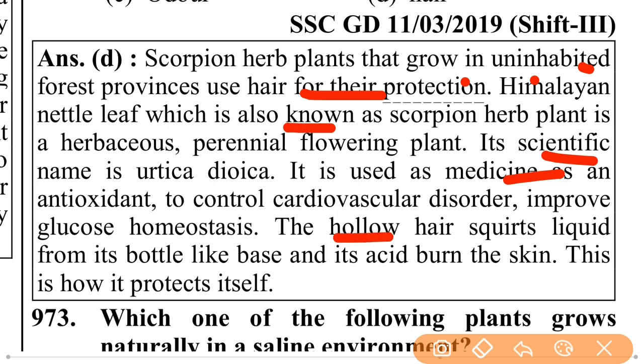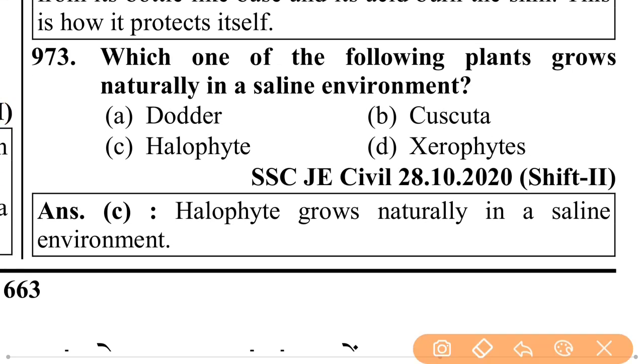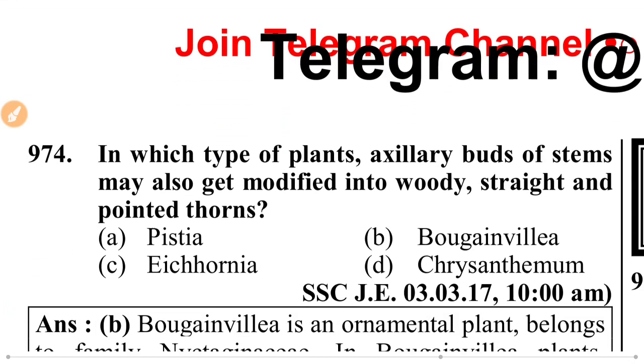The hollow hair squirts liquid from its bottle-like base, and its acid burns the skin. This is how it protects itself. Which one of the following plants grows naturally in a saline environment? That is halophyte. Halophytes grow naturally in a saline environment.